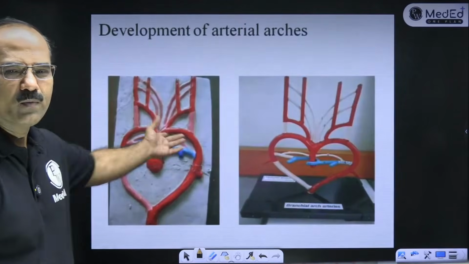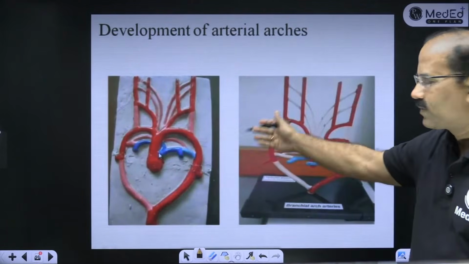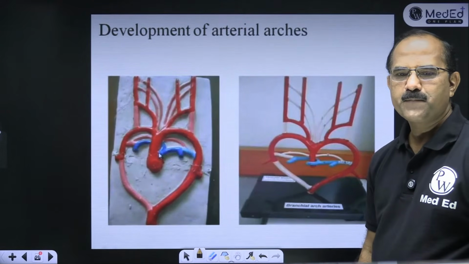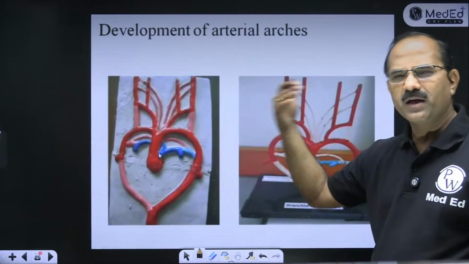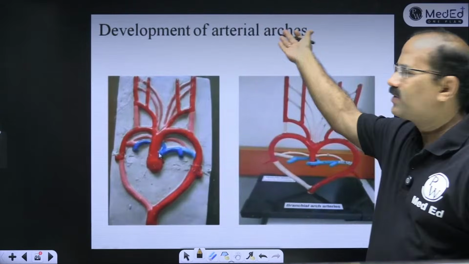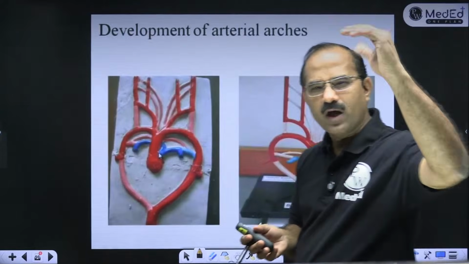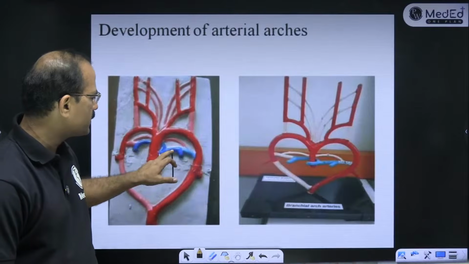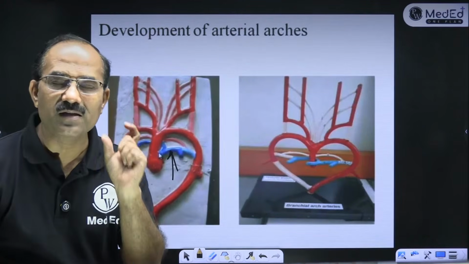Fine. Okay. What is this development of? This is very important. This you should know. Yes. What is this development of? And फिर बाकी सब theory होता है. हाँ, वो लिखा होता है development of arterial arches. Development of arterial arches. इसमें you have to know how many arterial arches are there. What is this artery? बोल सकते हो what is this artery? This is the pulmonary artery. Pulmonary artery is derived from the sixth arch artery.